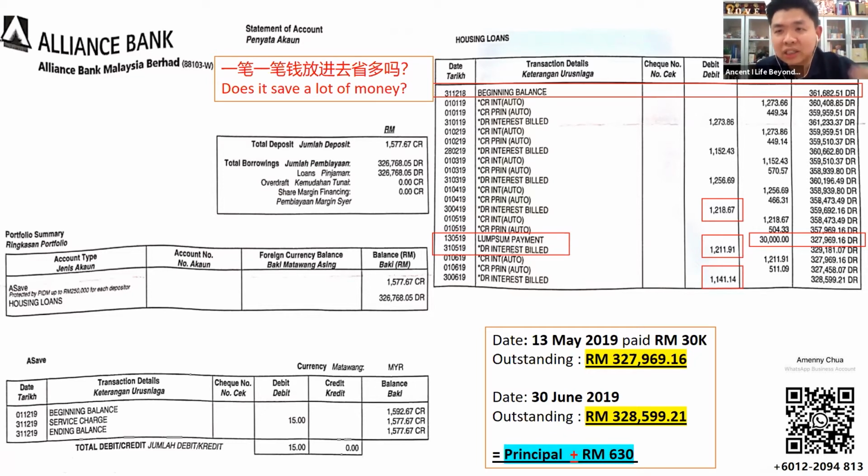That means your 30K put in your mortgage account, does it take effect for your purpose? Can it serve the interest saving purpose for you? So this is another thing that we have to think about. Because of it, everyone should take out your own mortgage statement to see about it. You have to know more about your mortgage account. We must not make the mistake of only taking it out after 30 years,